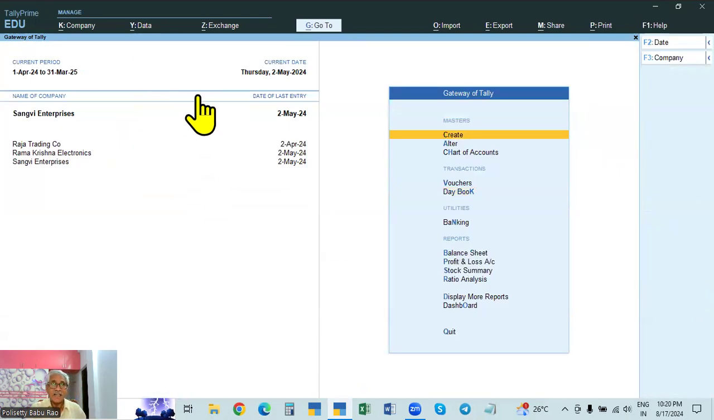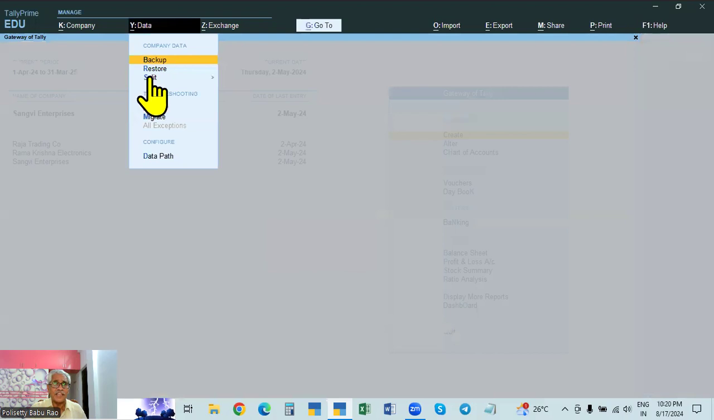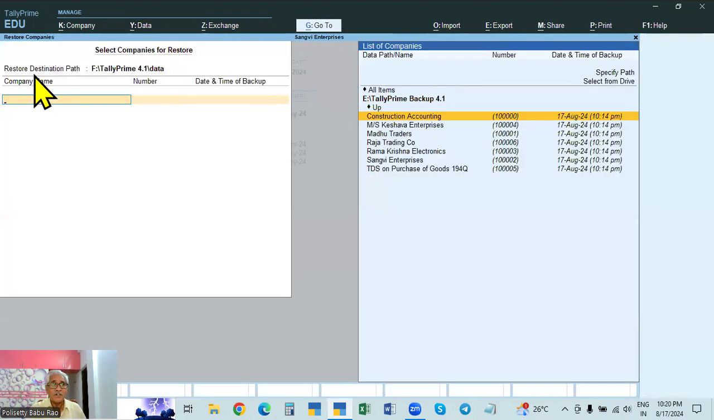Restoring, we need not do anything. Take restore, and it will show the restoring data path, that is the original data path, which is the F drive. That will show automatically. The first time, the destination backup path will be shown here, and here the original data will be shown. From here, the data path, I mean the backup path, we are taking. Now this is the original data, from the backup path getting back to the original path.